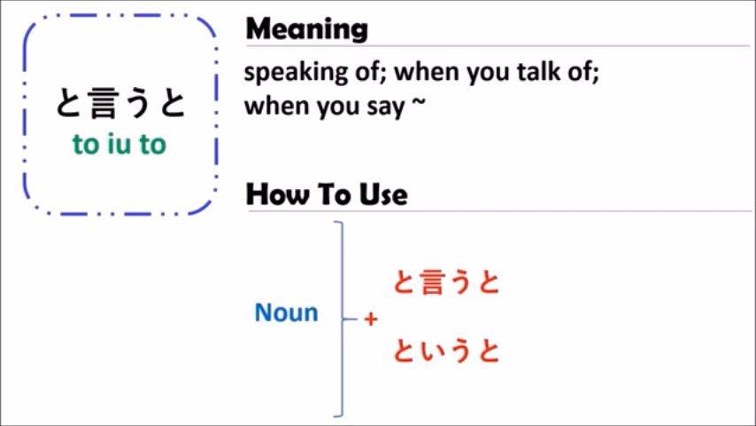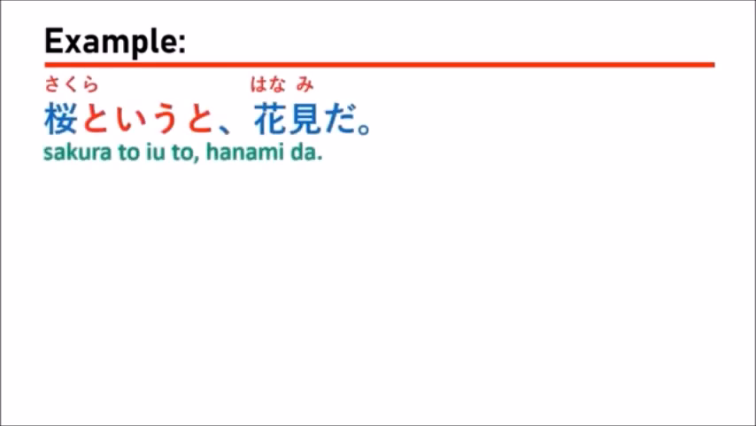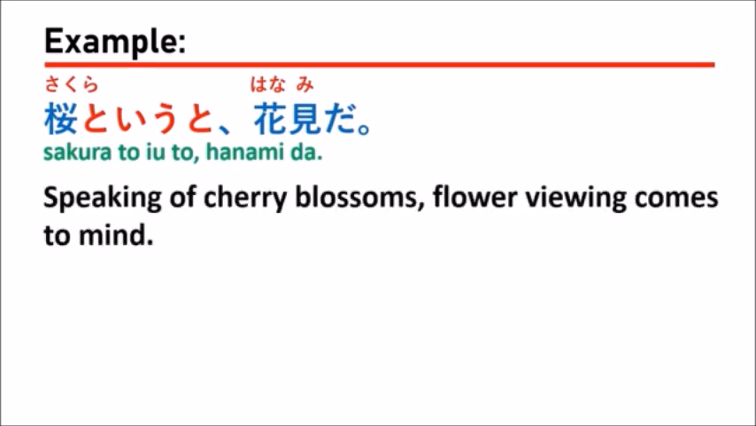To understand better how to use the grammar of toyuto, next we are going to see some examples together. Here, the first sentence is: Sakura toyuto hanami da. Which means that speaking of cherry blossoms, flower viewing comes to mind.